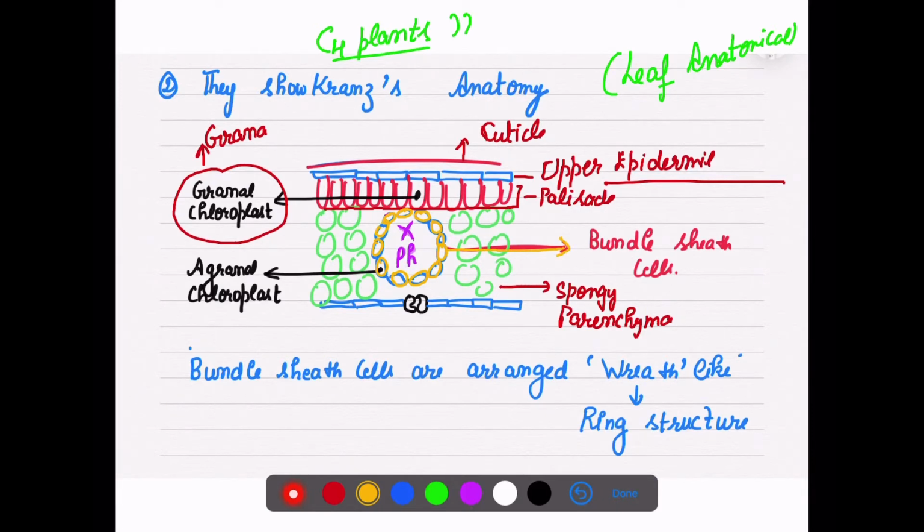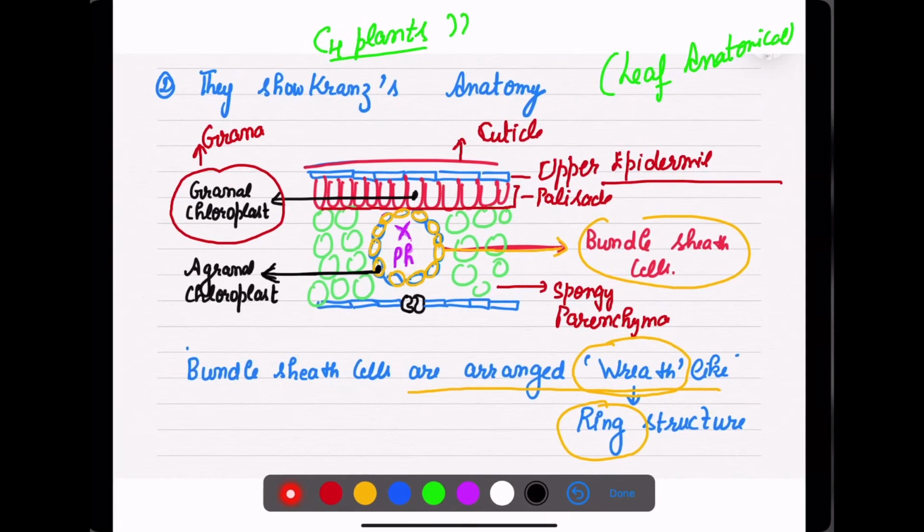These cells are arranged like a ring, which is why they are known as wreath-like. A wreath is basically like a ring. These bundle sheath cells have agranal chloroplasts.